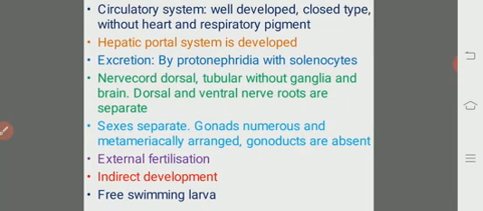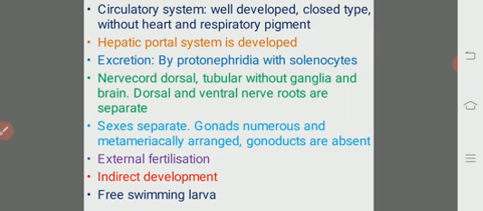Such a circulatory system is known as open type of circulatory system. But the cephalochordates have a highly developed circulatory system, and the system is closed type. If the blood flows in definite blood vessels, then such a circulatory system is known as closed type of circulatory system.